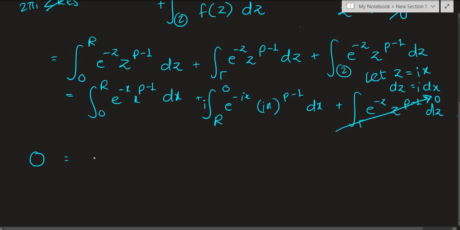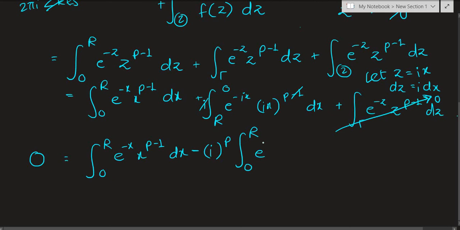And we have integral from 0 to r of e raised to negative x times x to the p minus 1 dx. And notice that this i cancels out with this. So we just have i to the p and integral from, now we can flip the upper and lower bounds if we take a negative here by properties of definite integration. We have e raised to negative ix times x to the p minus 1 still dx.